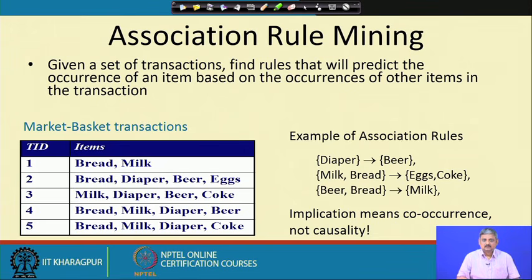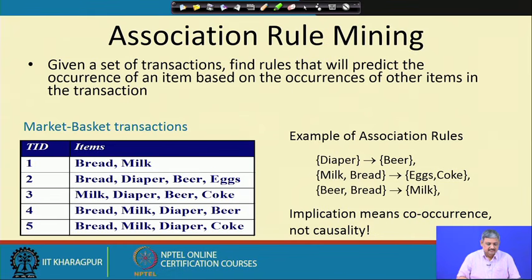The origin of this kind of pattern was one of the earliest uses of data mining in the retail shop. Say, for example, you have gone to a supermarket, a mall, and you have bought some items. Say I note down the bill after a person has bought something in his basket. You carry a basket and you buy something, and I have noted them down.